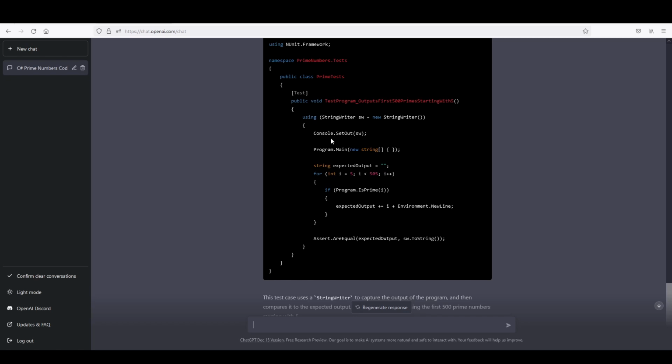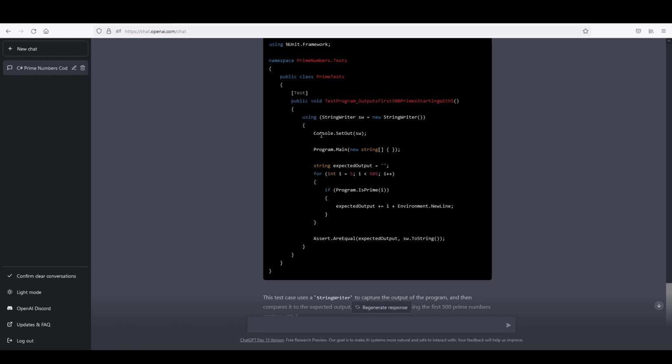Wait, as a string writer, the expected output, here it says it's basically an empty string. So now here's the for loop. If the number is prime, starting with that number, then the expected output, but I don't see where.